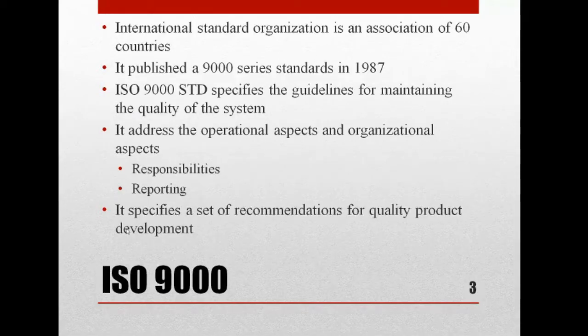What is ISO 9000? ISO 9000 is also called International Standard Organization. It is an association of 60 countries. So you have 60 countries, they have an association, and they have formed a standard. That standard is called International Standard Organization.